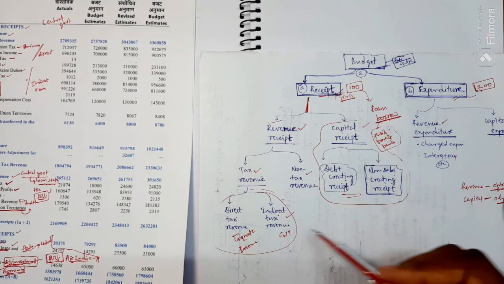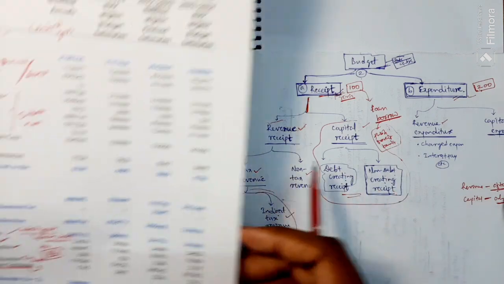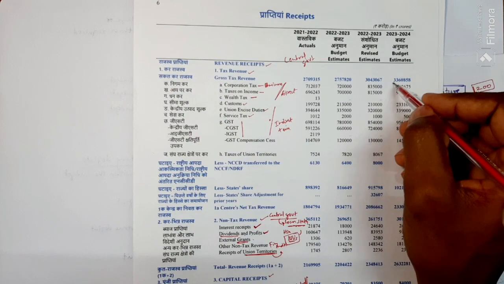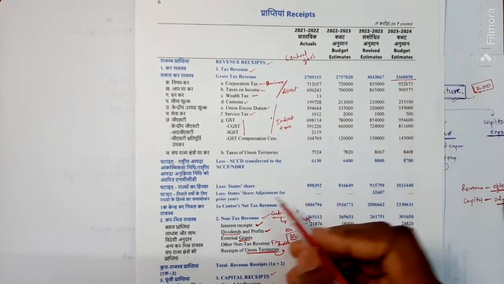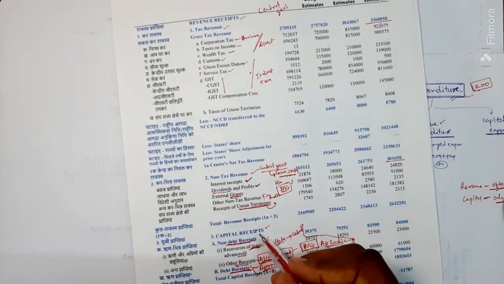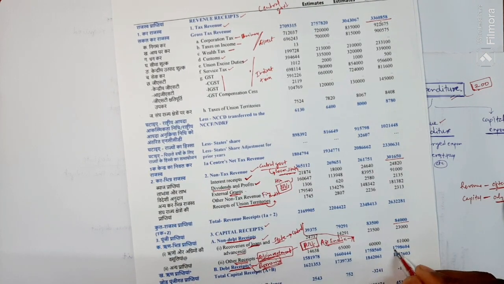You can take a screenshot of this and read. Revenue receipt, this is the amount estimated: gross tax revenue, and non-tax revenue, this is the amount. Capital receipt, this is the amount. Debt receipt, this is the amount.